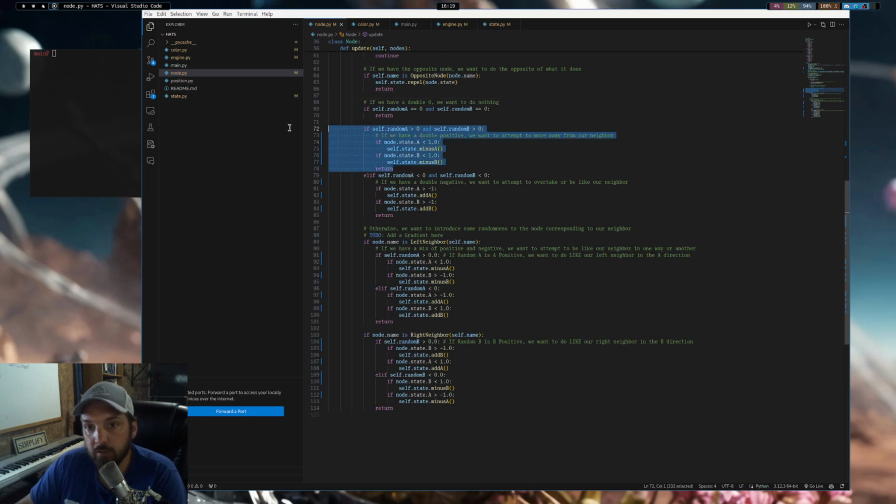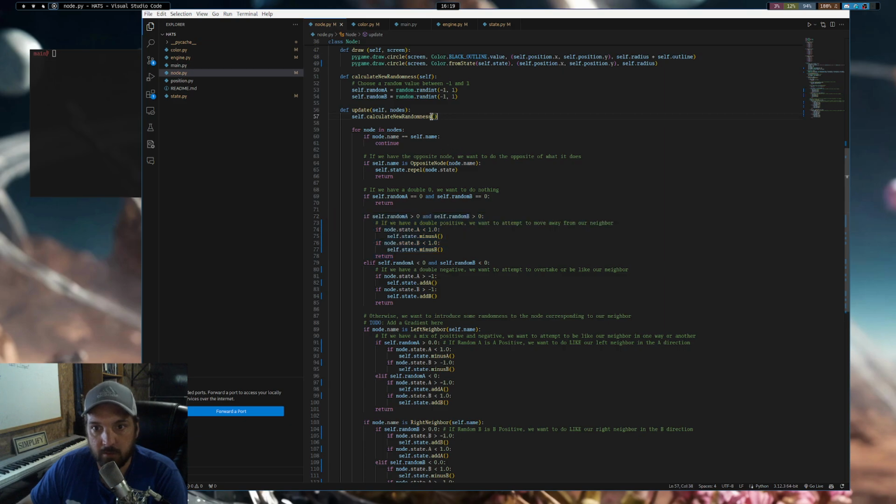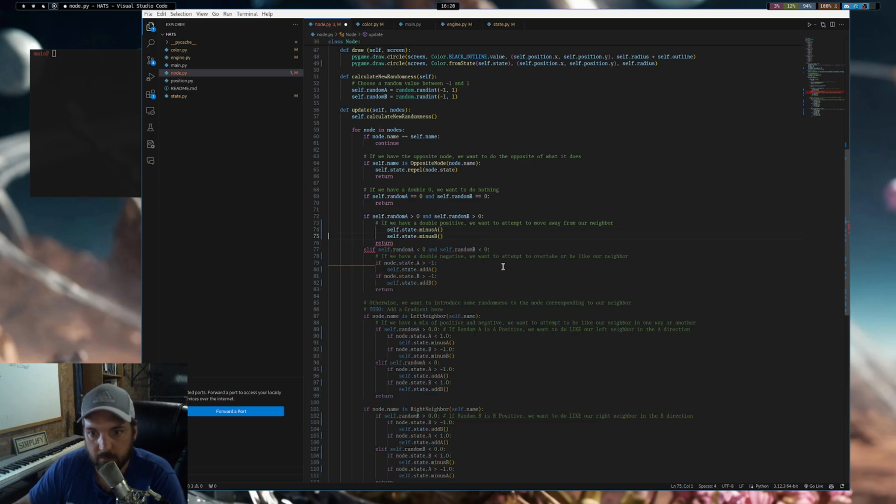The only other factor is if we have some randomness that we calculate every time, which is just 1 or -1, or a value in between, which is 0. So if we have 0, we just do nothing. So if we have both values being above 0 or 1, then we actually want to do the inverse here. So if A and B are, actually this is kind of pointless conditional here, we can just remove this.